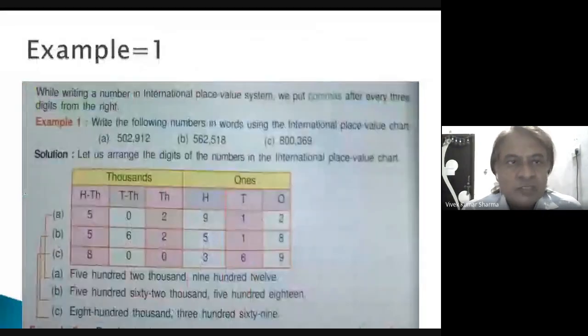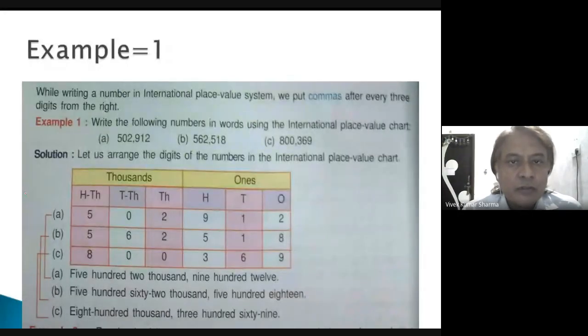Okay. So example 1. While writing a number in the international place value system, we put commas after every 3 digits from the right. You can see here the difference. Write the following numbers in words using the international place value chart. In 5 lakh 2,912, put the comma after 3 digits from the right.